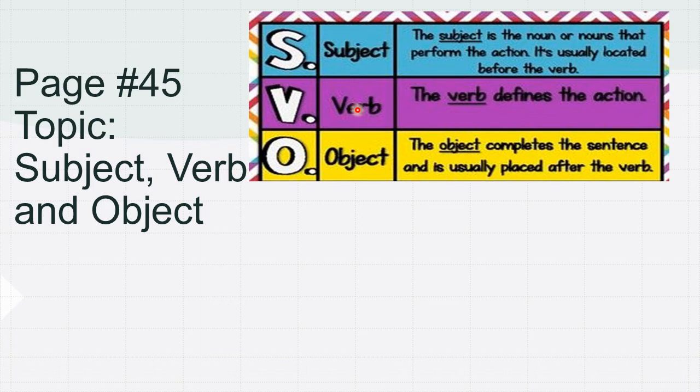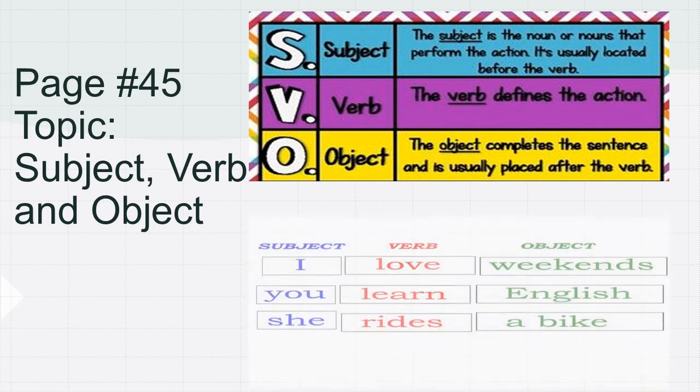And it is usually in the beginning of the sentence, before the verb. The verb defines the action. Action is the verb. Object: the object completes the sentence and is usually placed after the verb. Object comes after the verb and it completes our sentence.